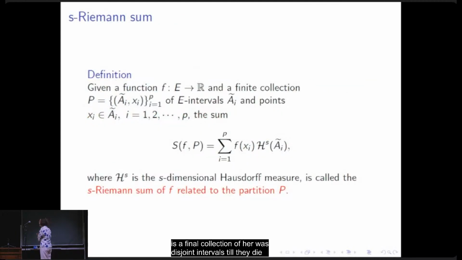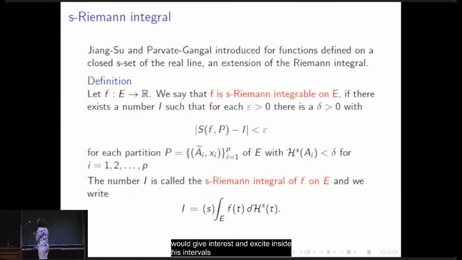We have to generalize the Riemann sum to this framework, and we have the notion of S-Riemann sum related to a partition P, but it simply substitutes the Lebesgue measure with this s-Hausdorff measure, and of course the intervals with these E-intervals, and xi inside these E-intervals.